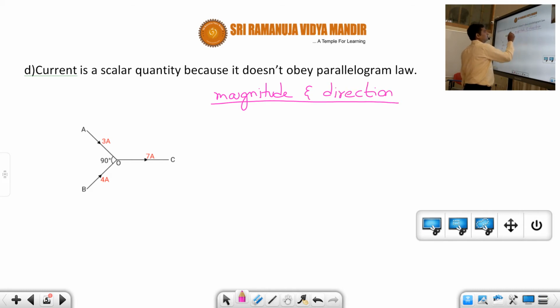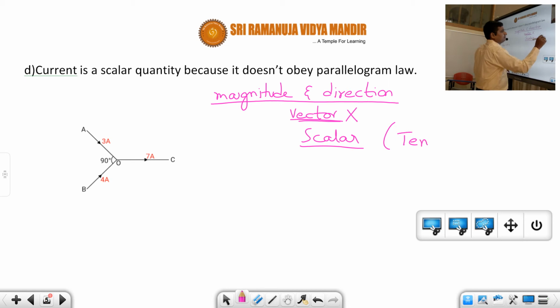So any quantity which has both magnitude and direction is called a vector quantity. But here, even though the current has magnitude and direction, it is still considered a scalar. Actually, we should not use the term scalar, we should use tensor quantity. But in most of the textbooks, they give the definition as a scalar quantity only. So now you can see why it behaves as a scalar quantity and not as a vector quantity: because it doesn't obey parallelogram law.